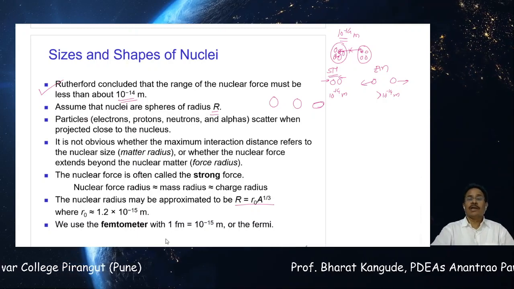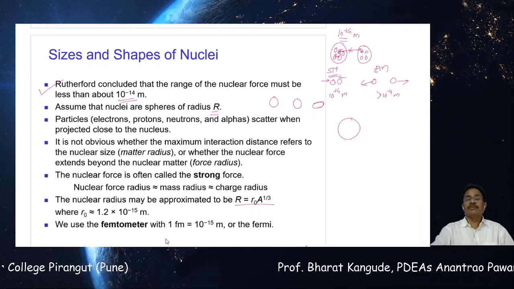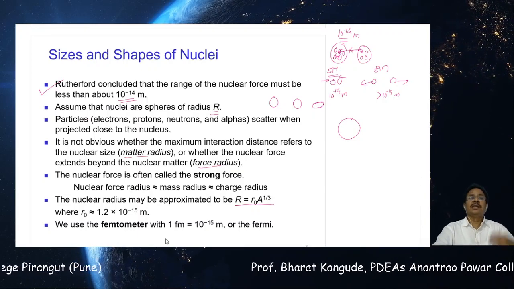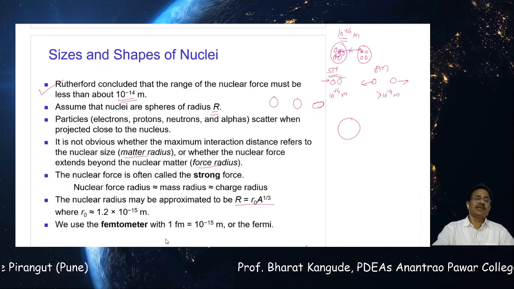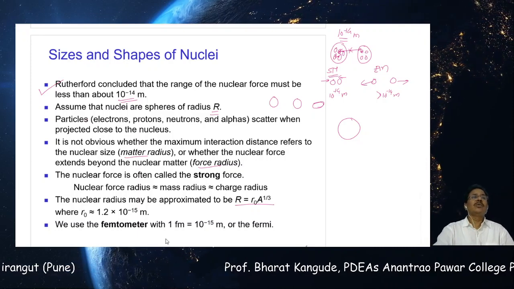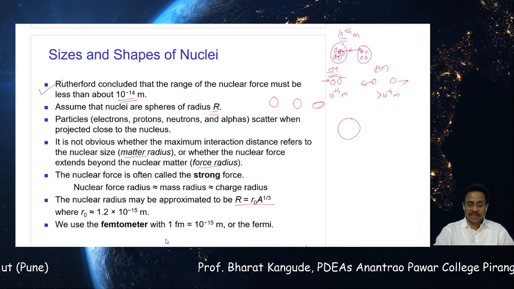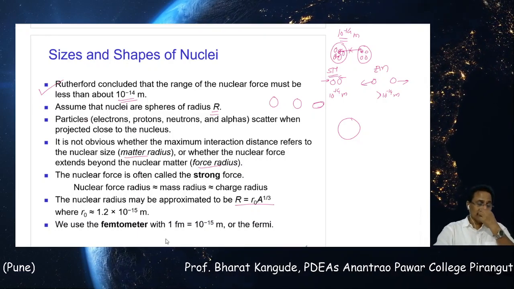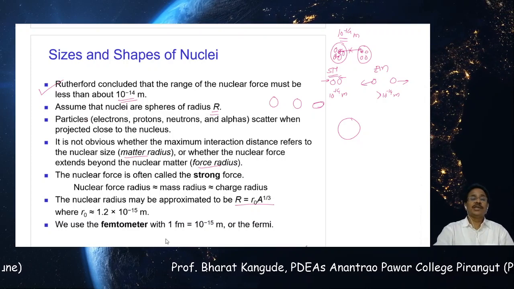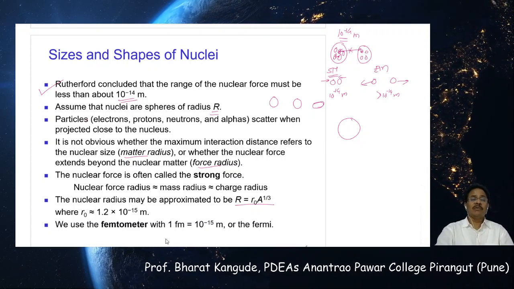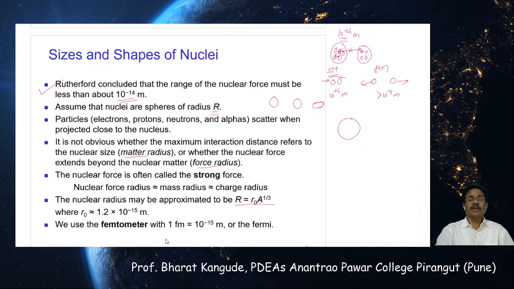So whatever radius we have measured in the earlier case, it can always be a confusion whether it's a force radius or a matter radius. But remember, most of these are found to be very, very close to each other. The approximation we are using here is such that there is not much difference between this force radius and matter radius, but a detailed inquiry may give you some information about that. We are not interested in that at this time.